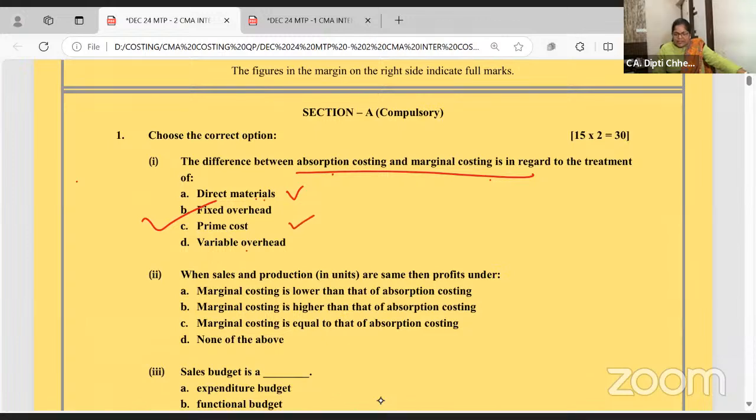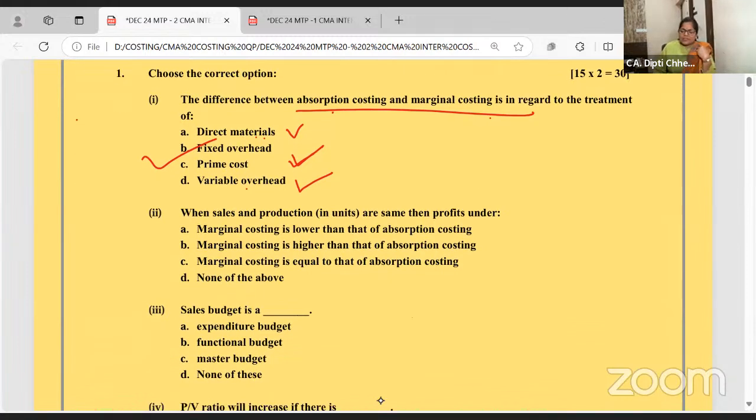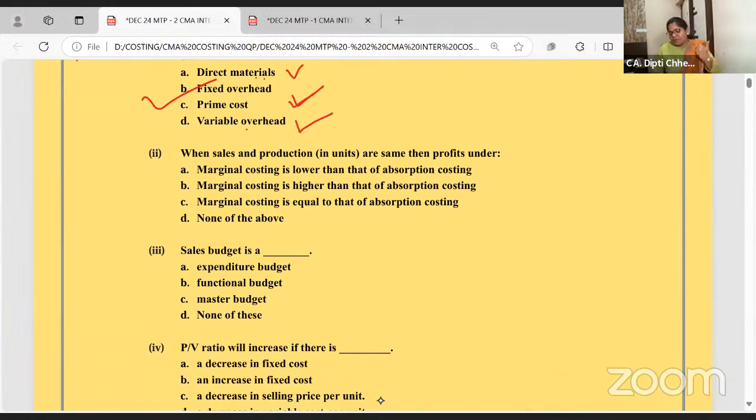Prime cost को फर्क नहीं पड़ता है, पूरा variable है. Direct material, direct labor and all. Variable overhead is also variable. So if you compare that statement, the difference is because of what, dear students? Fixed overhead. Thank you so much for the response that it's all clear. God bless you. If you need any support, you can always ask.